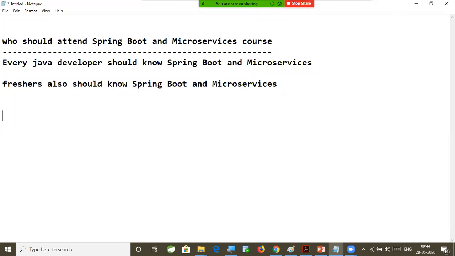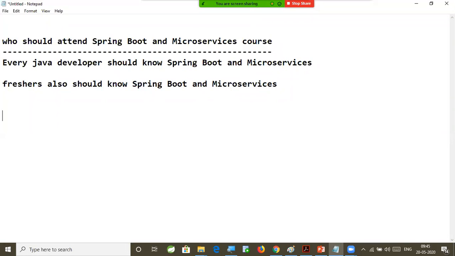Now, sir, what is the package structure if we keep Boot and microservices in our resume? So if you are already working, or if you are going to attend the interview with the experience of minimum 3 years, for 3 years experience, if you have Boot and microservices in the resume, then you can demand up to 8 to 9 lakhs package for 3 years experience.